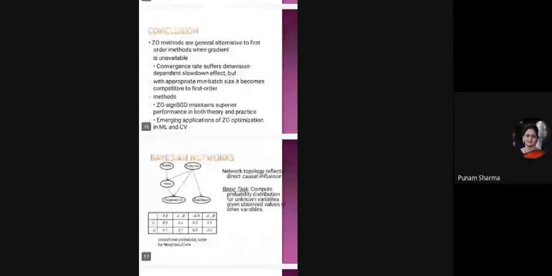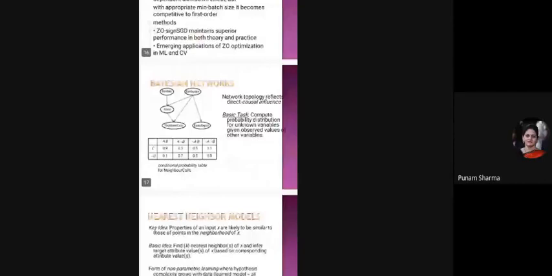And the conclusion is that zeroth order optimization methods are a general alternative to first order methods based on gradients. All the machines normally work on gradient descent algorithms. Convergence rate suffers from a dimension-dependent slowdown effect. With appropriate minibatch size, it becomes competitive with first order methods. Zeroth order sign SGD has superior performance in both theory and practice. There are emerging applications of zeroth order optimization in ML and CV. What is ML and CV? It is on the Bayesian network, a pictorial diagram which works on Bayesian networks.